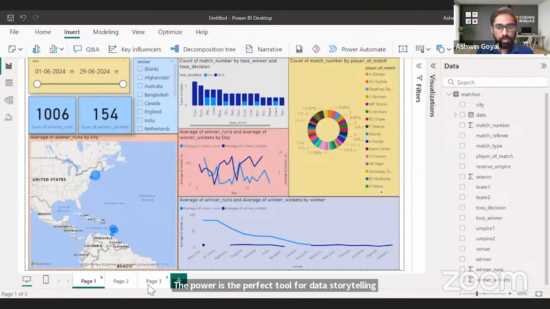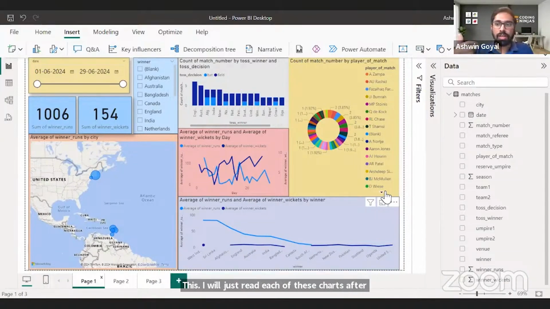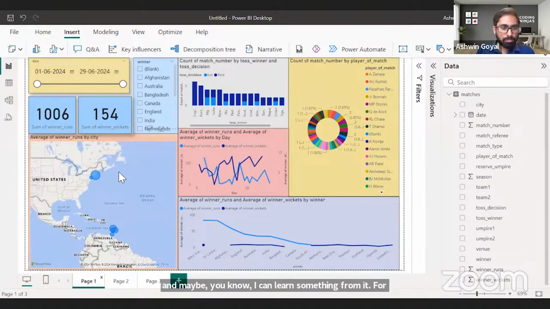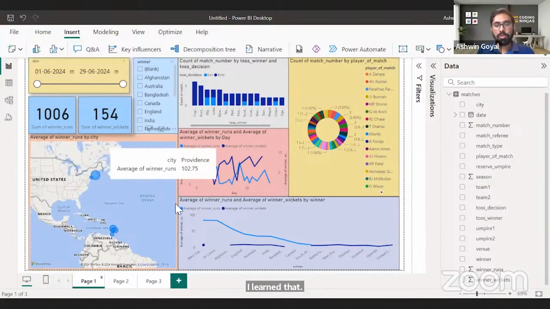All right. Okay. So I think broadly, that gives me some idea of the kinds of trends I want to see from the World Cup data, right? I will just read each of these charts after this, and maybe I can learn something from it. For example, from this chart, I learned that this city, Providence, has the highest number of average runs.